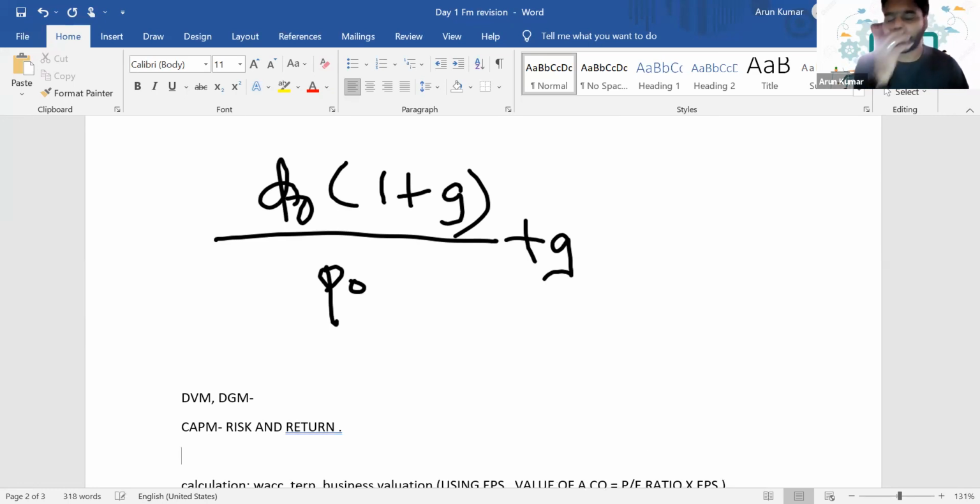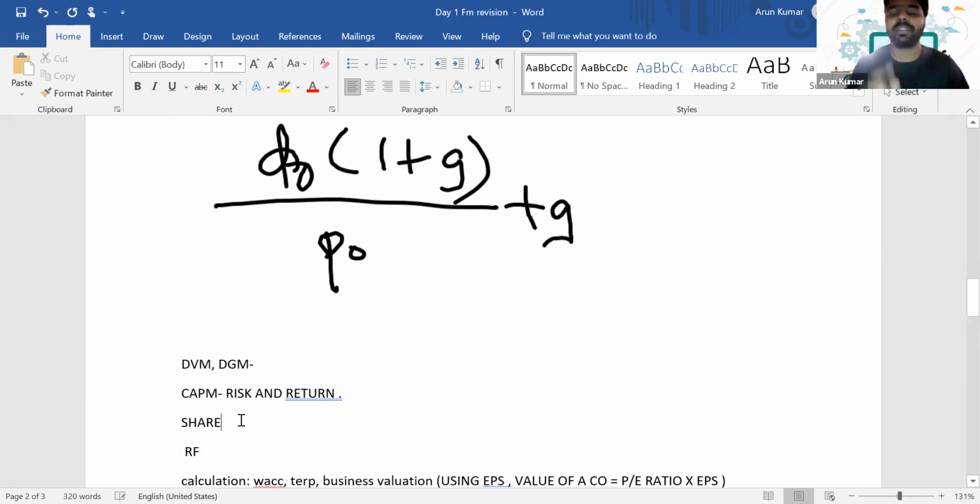So when we invest in a share, compared to the normal risk we take when we invest in government securities, we expect returns, right? But that return will be very low. At the same time, the risk associated with that return will be nil, because it's a government security. It's completely a risk-free return. But if you're investing in the shares of a company, will you agree to invest with the same RF, that is the risk-free return? Or will you expect more return when you're investing in shares?